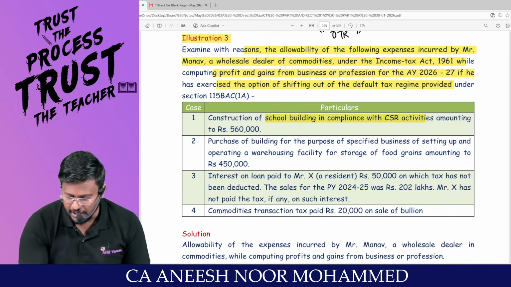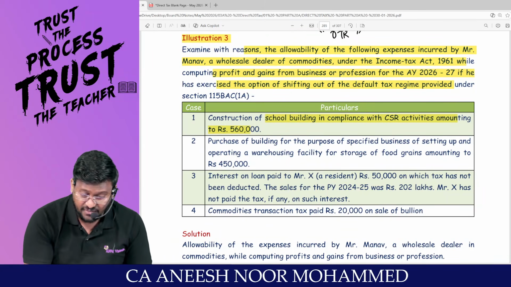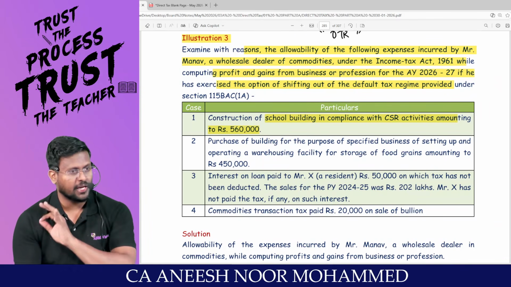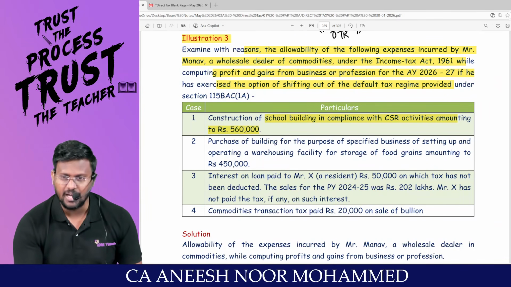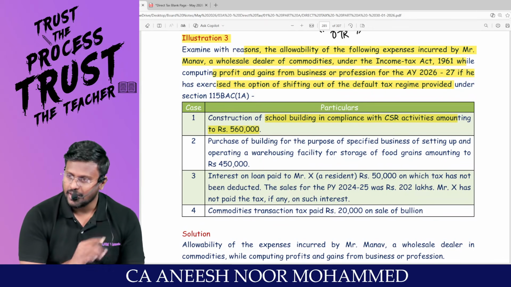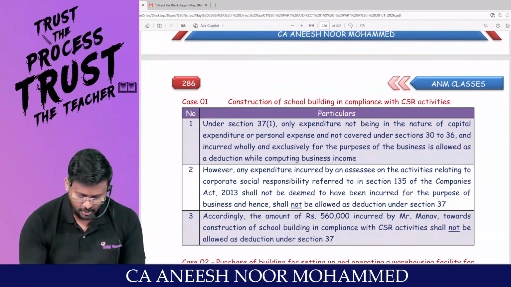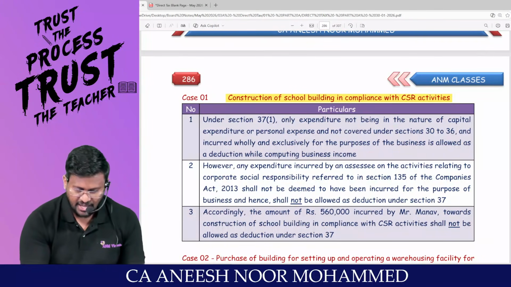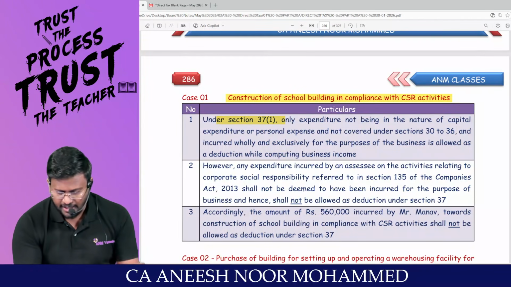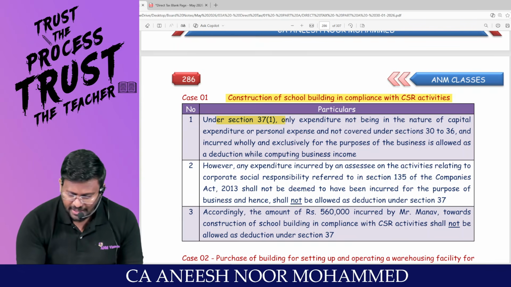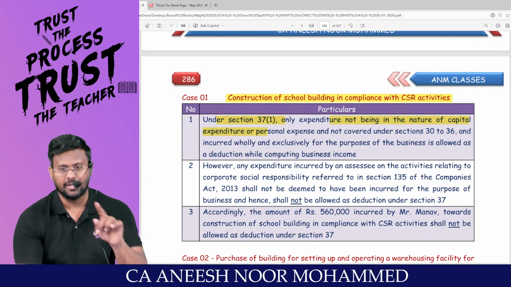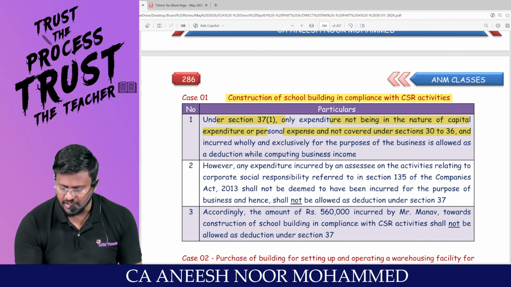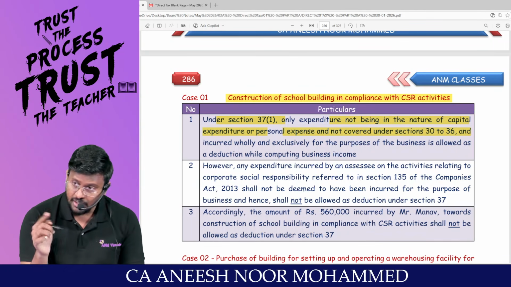Construction of school building in compliance with CSR activity amounting to 5,60,000. CSR activity will not be allowed as a deduction as per section 37. Am I right? That means this amount cannot be claimed as a, sir, look at here, man. Construction of school building compliance with CSR activity under section 37. Only expenditure, 37 subsection 1. Only expenditure not being in the nature of capital expenditure. Expenditure should not be capital in nature. Sir, or personal expenditure and are not covered under 30 to 36.